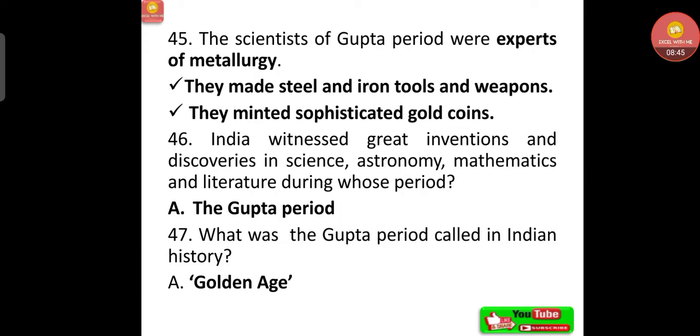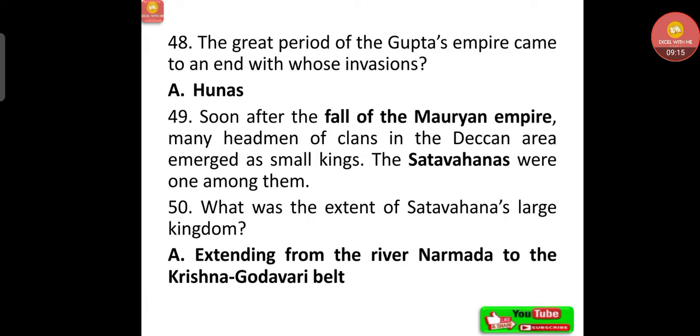Now the scientists of the Gupta period were experts of metallurgy also. They made steel and iron tools and weapons. They minted sophisticated gold coins. Next question. India witnessed great inventions and discoveries in science, astronomy, mathematics and literature during whose period? Obviously the Gupta period. That's why this Gupta period is called the Golden Age. What was the Gupta period called in Indian history? Golden Age. The great period of Gupta's empire came to an end with whose invasions?